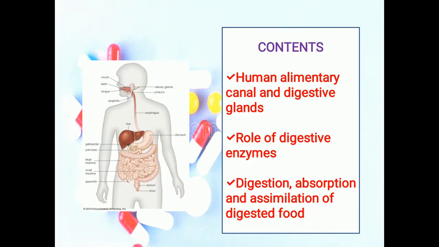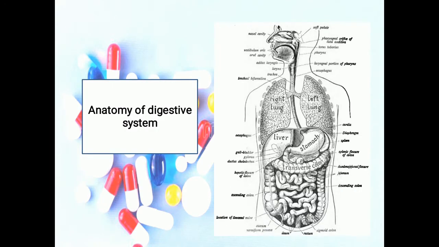The content of the presentation is the human alimentary canal and digestive glands, the role of digestive enzymes in the digestion process, and the digestion, absorption, and assimilation of digested food. So basically we are going to discuss the anatomy and physiology of the digestive system. This is the basic diagram of the digestive system.